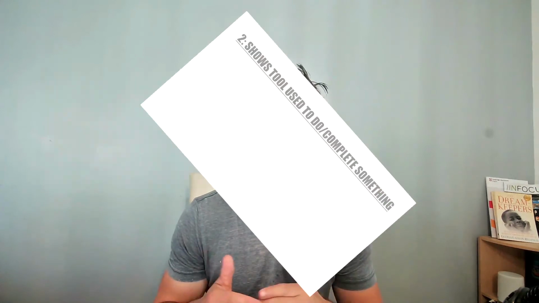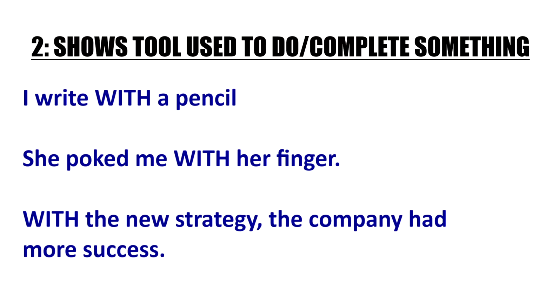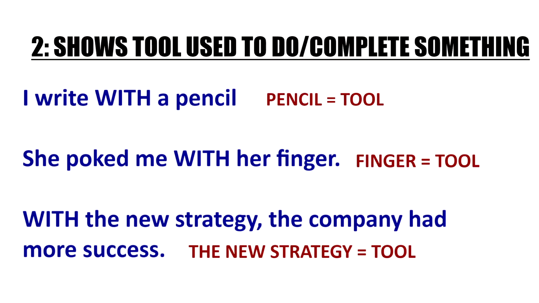All right, let's look at the second way we use with. This shows the tool that you used to complete something or do something. For example, somebody writes with a pencil. She poked me with her finger. That is her tool. Her finger is her tool.